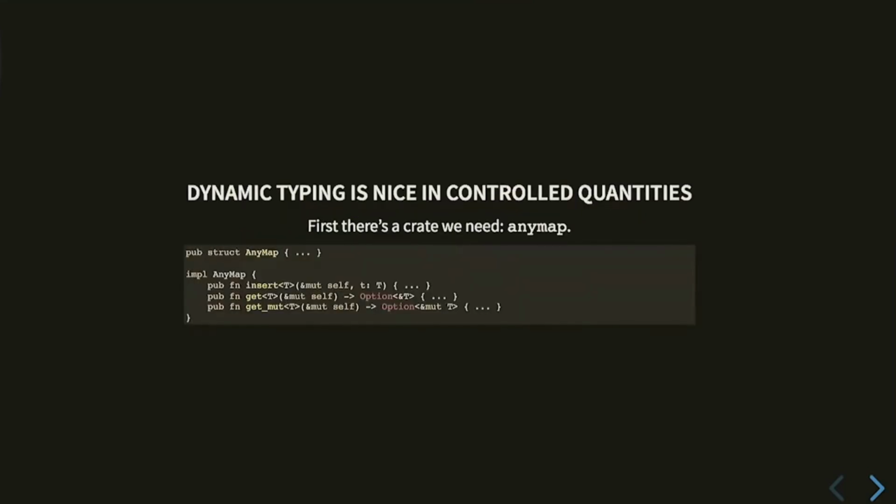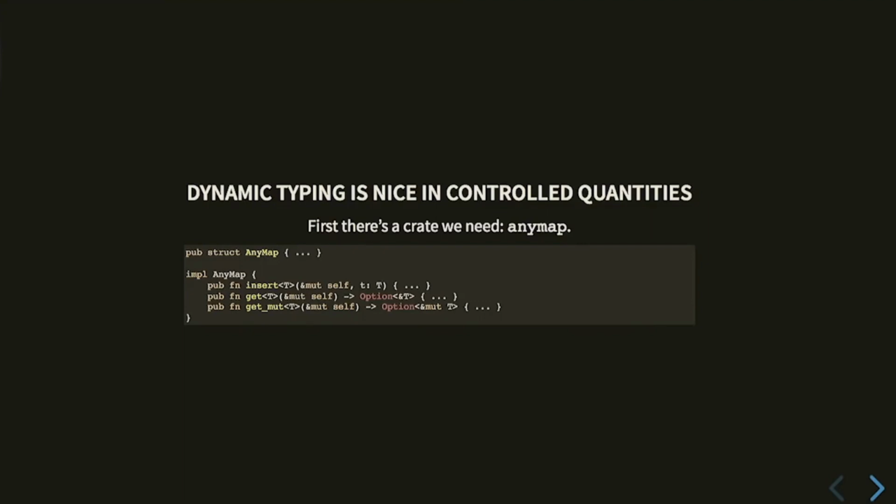So OK, one more transformation, set of transformations, and we're done. So dynamic typing. Everybody loves dynamic typing. It's great in very tiny quantities. But first, we need a type. We need this structure called an AnyMap, which is great because there's a crate for it, and it's not missing any features, and I don't have to call anybody out on stage.